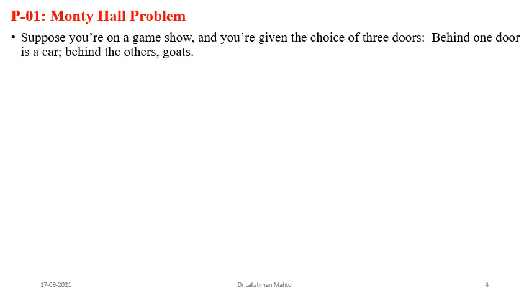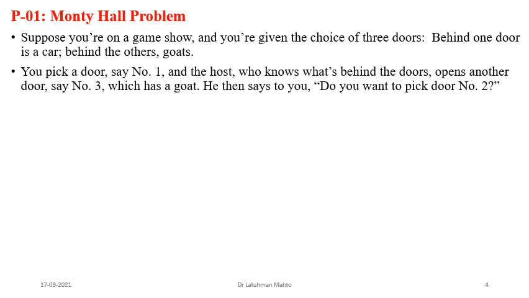Before conditional probability, I will come back to the same problem, the Monty Hall problem, which I had already discussed. Someone asked what the actual problem is. Suppose you are in a game show and you are given the choice of three doors. Behind one door there is a prize, a car. Behind the other doors, goats are there. That is the game.